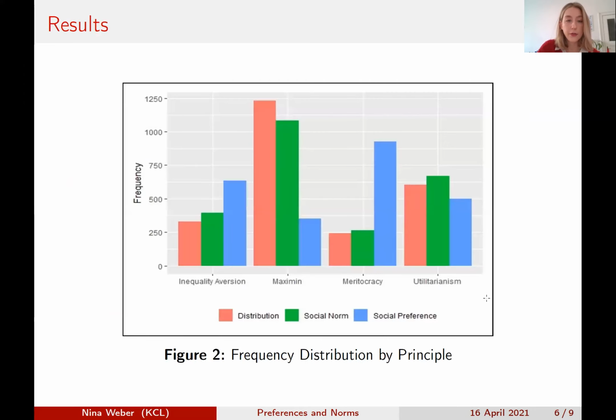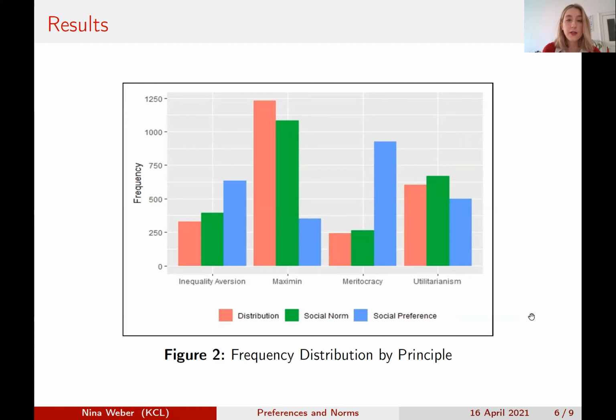So these are our main results. The red bars are the distribution choices, the green bars are the social norms, and the blue bars are the social preferences. And we can see very clearly here that maximin is the most chosen distribution. And we can also see that most people perceive maximin to be the social norm as well. The social preference that is most often chosen, or the modal social preference, is, however, meritocracy.